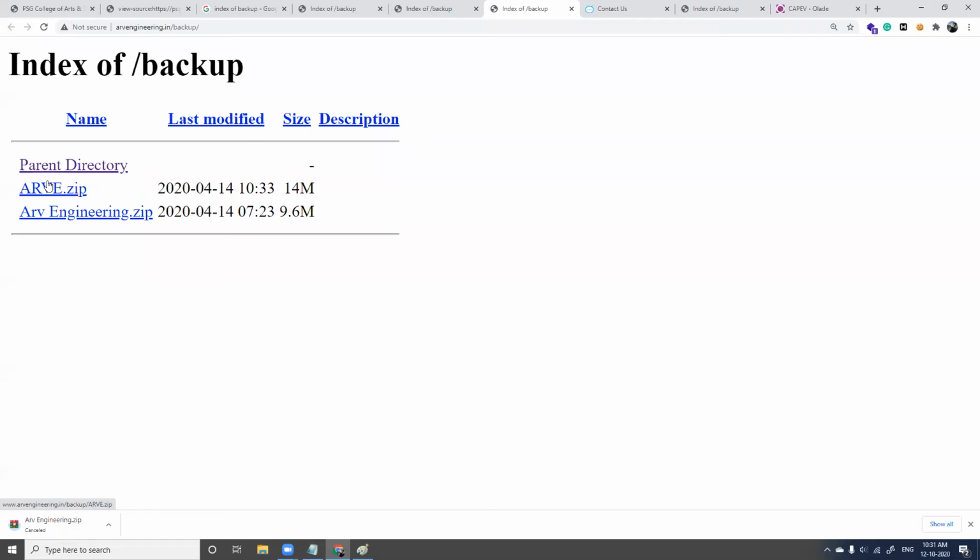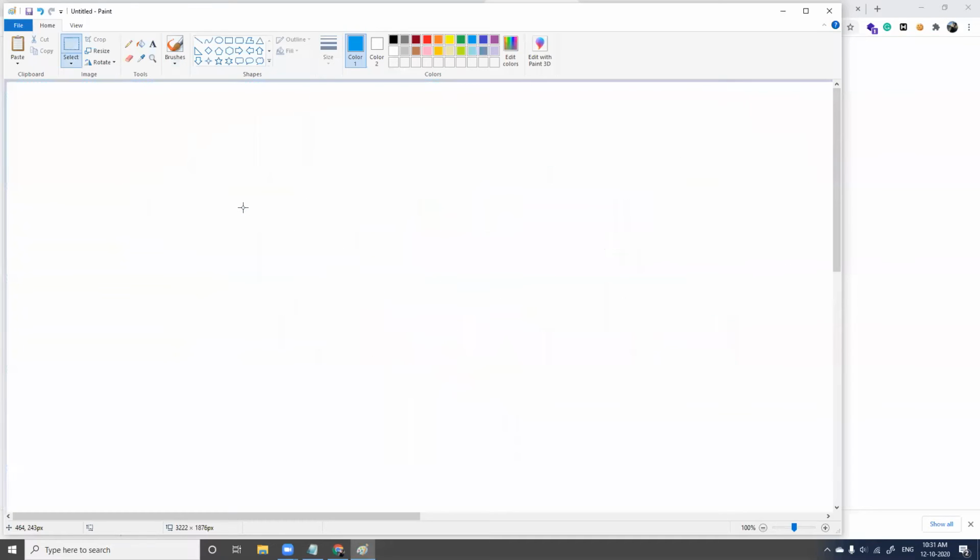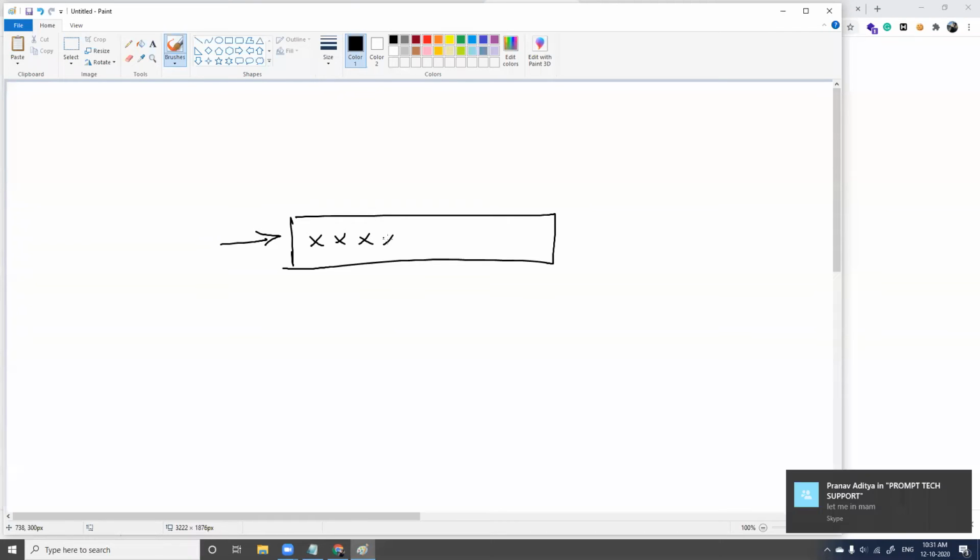And if you ask me, is it a crime? Are we committing a crime because we are accessing private directories of websites? It's not a crime. Why? This is Google, and I'm asking Google to give me the list of details like this.